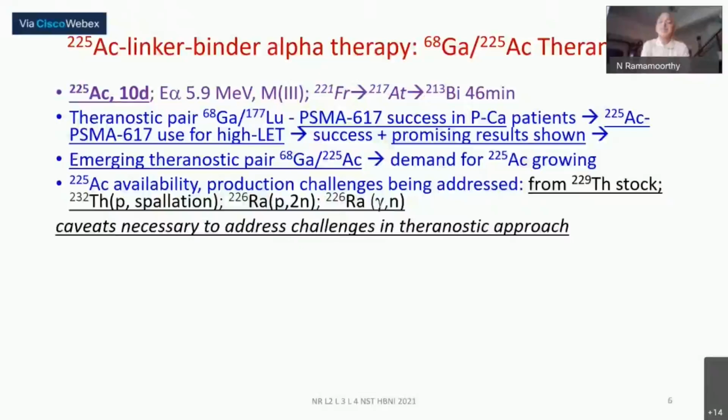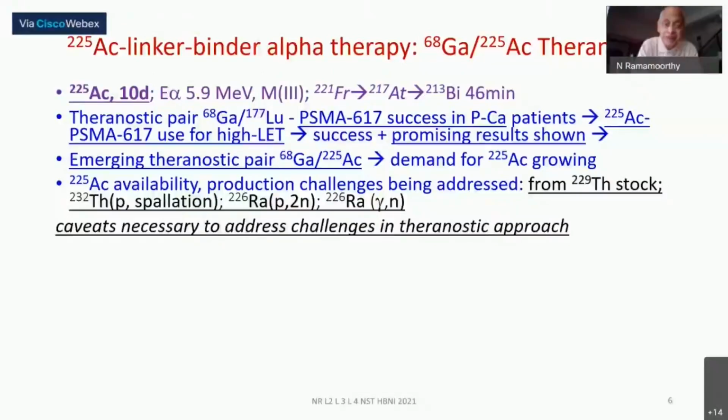Having seen such good success with the lutetium therapy in prostate cancer patients, and since the enzymatic activity inhibition I mentioned also involves an internalization process in the cell, an alpha emitter can have a great role. Therefore the alpha emitter actinium-225, with its 10-day half-life, has attracted attention. The same linker and binder vector, 617, is used with actinium-225 instead of lutetium, and once again they have demonstrated excellent results in multi-center clinical evaluation trials the world over.